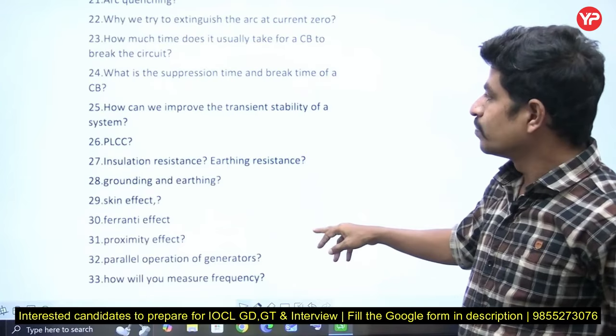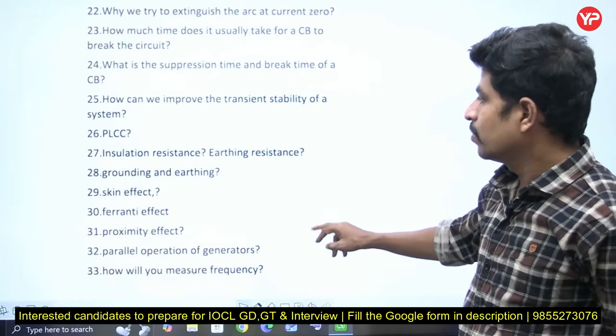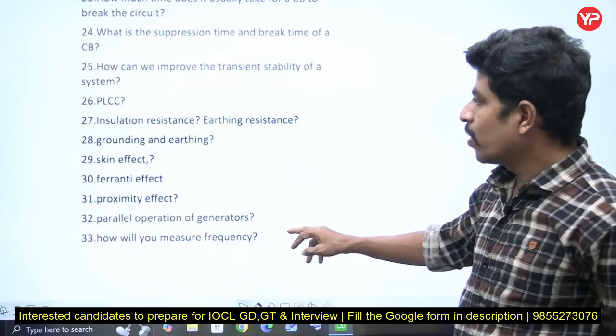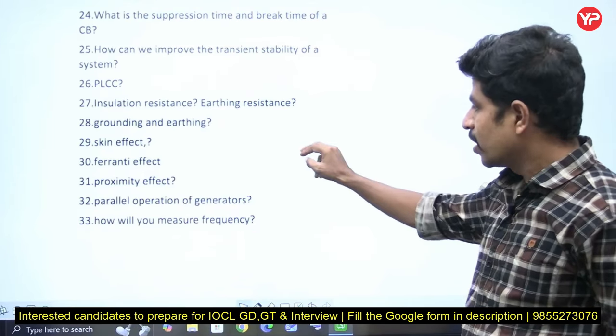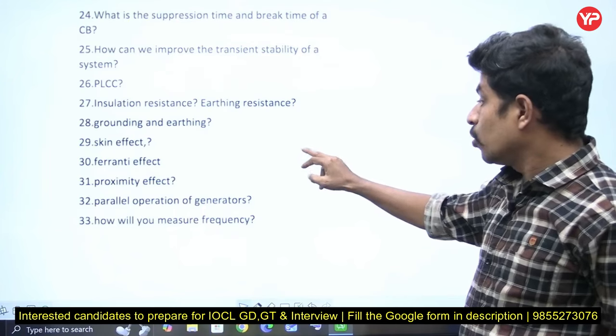why we try to extinguish the arc at current 0 point, right? How can we improve the transient stability of a system, insulation resistance, earthing resistance, grounding and earthing, skin effect, Faraday effect, proximity effect, parallel operation of generators, how will you measure frequency?